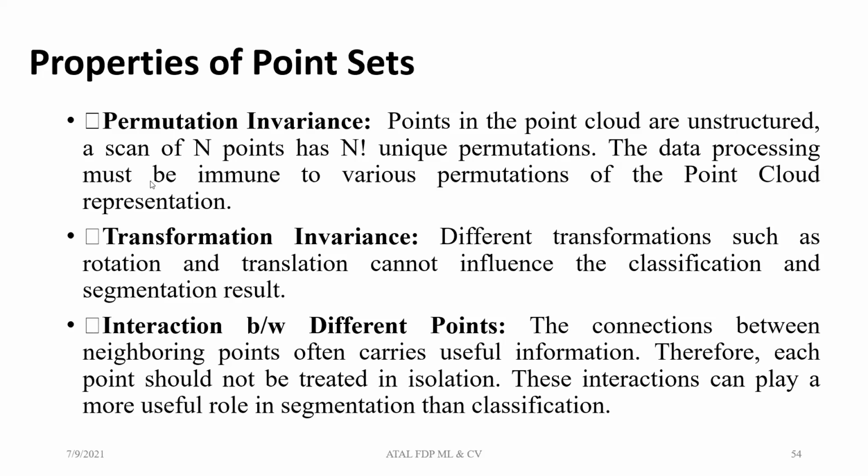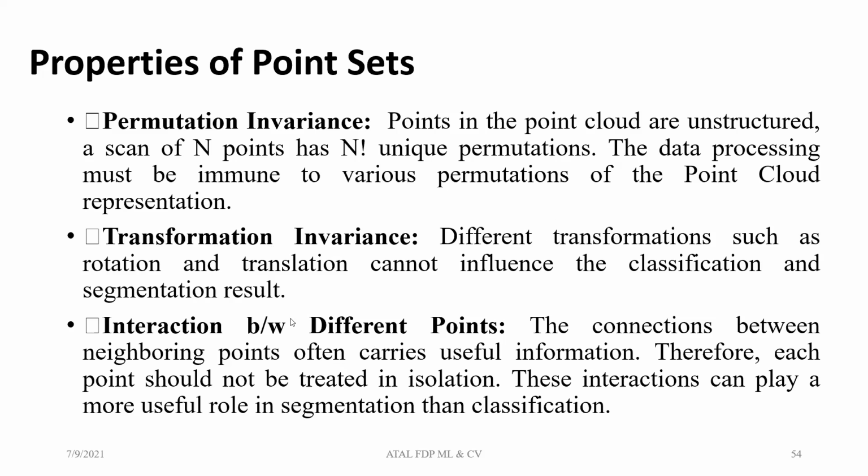That means though you are representing permutations, it shouldn't be variant. It should be invariant to the permutations, and in the same way you are representing individual points. If some points are merged with others, your object shape variance may come. So it should have transformation invariance, and how interaction should be performed between the various points.